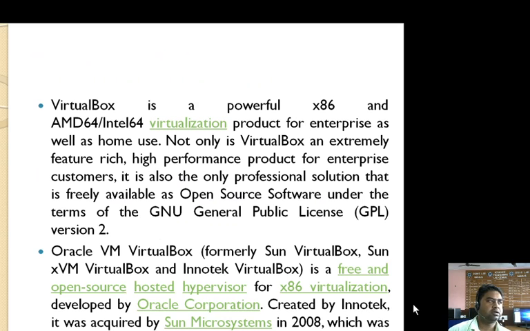Next, what is VirtualBox? Basically, VirtualBox is a powerful x86 and AMD64 or Intel 64 virtualization product. In simple words, it supports either 32-bit or 64-bit operating systems. It is powerful for enterprise as well as home use.